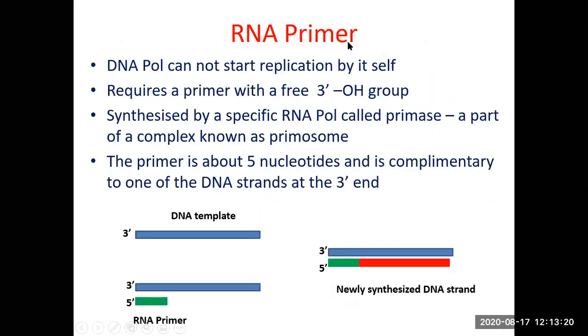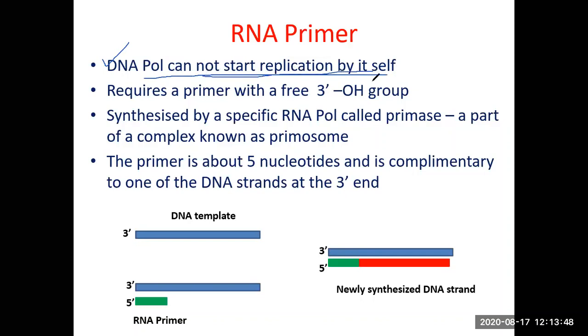Now, you know that of the DNA polymerases, we have seen 3. In fact, 2 of them play a role in DNA replication. One is DNA polymerase 1, and DNA polymerase 3 is the main enzyme. But none of the DNA polymerases have the capacity to start DNA replication by themselves. None of them can start replication by themselves.